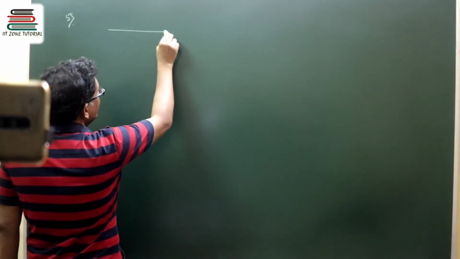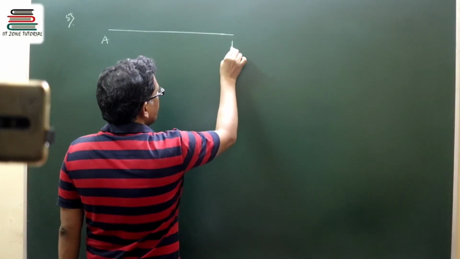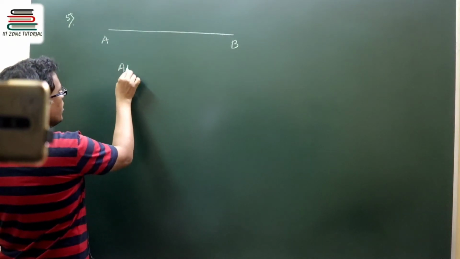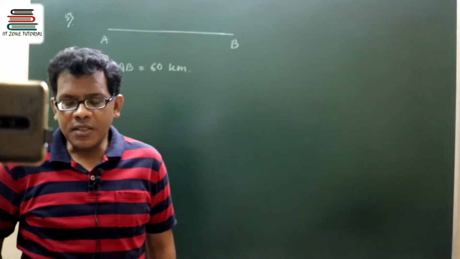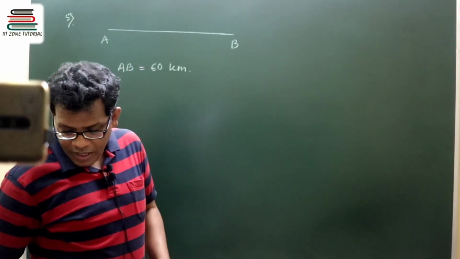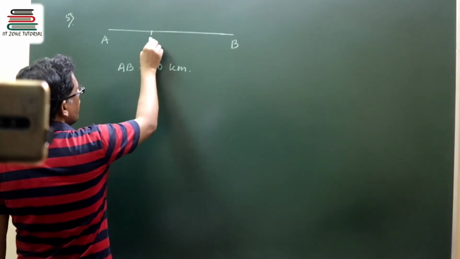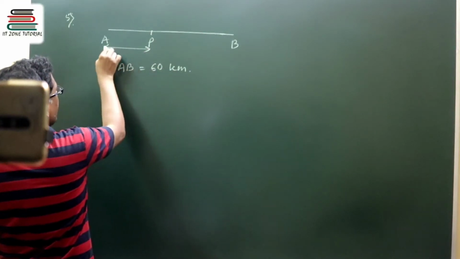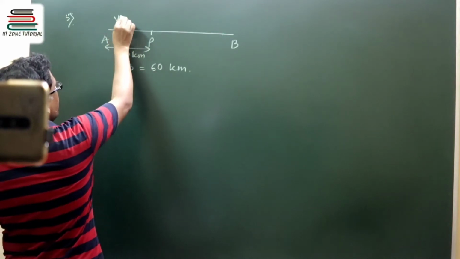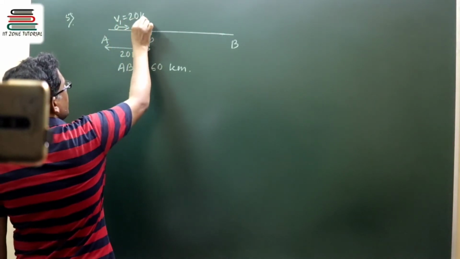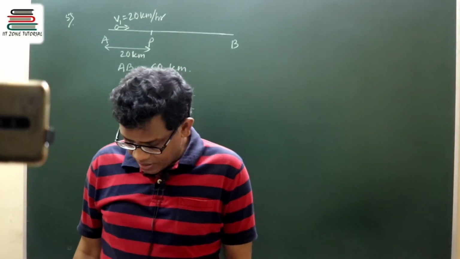So let AB be equal to 60 kilometer. First 20 kilometer has been travelled at a speed of 20 kilometer per hour. So let this be the point P, this much is given as 20 kilometer, and during this part the speed V1 was 20 kilometer per hour, right? This is given in the first case.